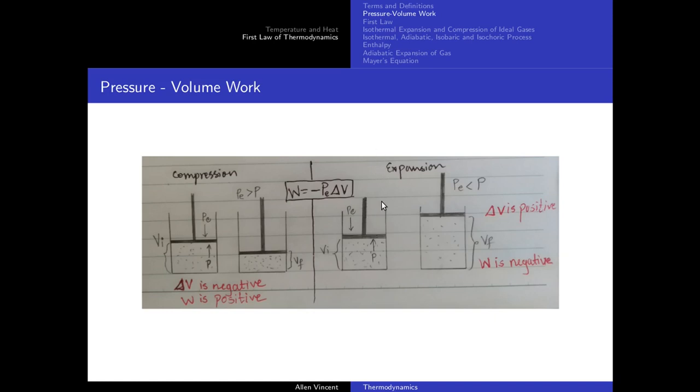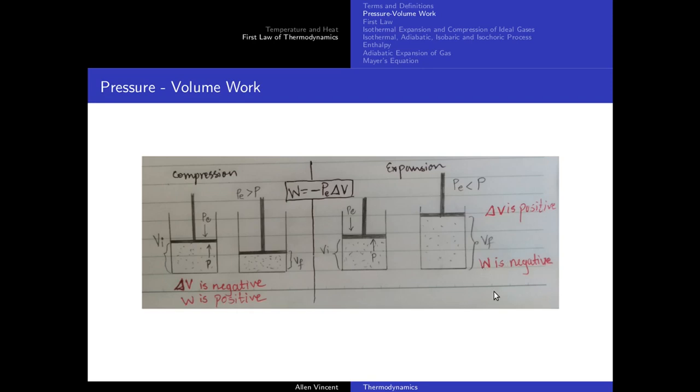In that case the internal pressure is greater than the external pressure, the piston gets pushed out, and volume increases. So here the gas is doing the work. In the expansion case, the work is done by the system. Our system in this discussion is the gas. Here the work was done on the gas by compressing it, so that is why the work was positive. Here the work is done by the gas, hence work is negative.